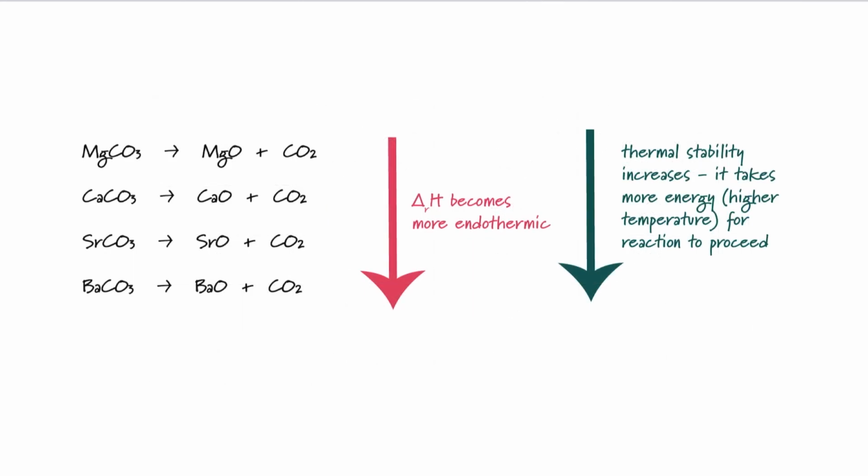The fact that each of these reactions requires an input of heat energy tells us that the overall enthalpy change of reaction is endothermic. So the enthalpy change for this reaction is endothermic. It's going to be a positive value. And logically, if we're having to put more heat in to get our compounds to decompose as we go down the group, these reactions must be becoming more endothermic. So delta H is very positive for the thermal decomposition of barium carbonate.